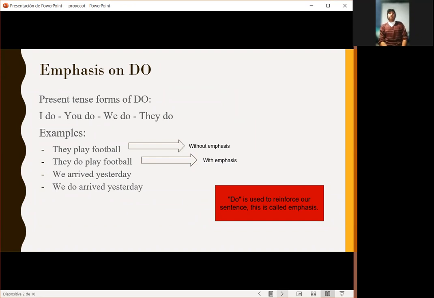The same is true for the following example. We arrived yesterday. A simple sentence. On the other hand, we did arrive yesterday. We reaffirm it. I move on to my next partner.